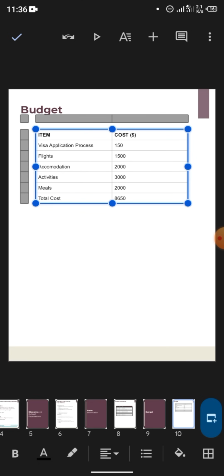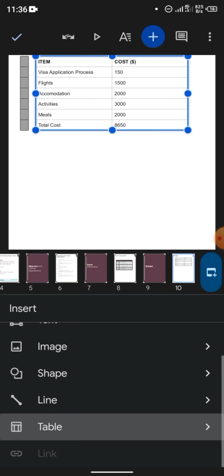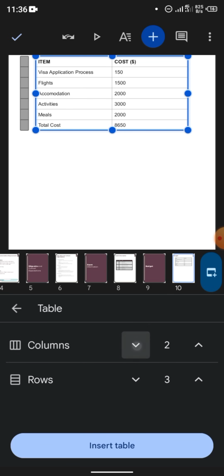So if you want to create this table, you just click on this plus icon here, this insert. Then you can see table. You click on the table and you select the columns. We are going to use two columns, because the only things that we are adding are just the item, you can see it here, and the cost. So for the columns, you add 2.